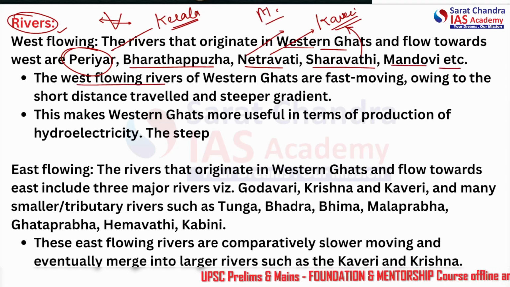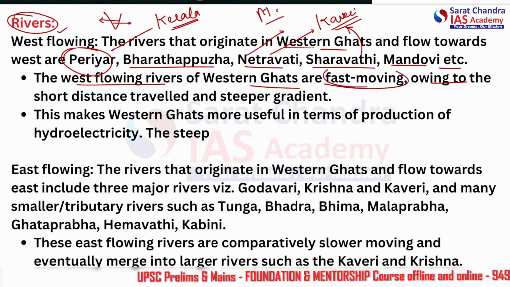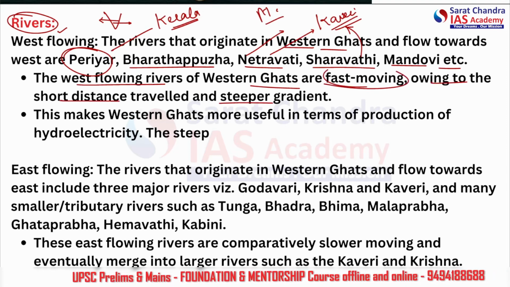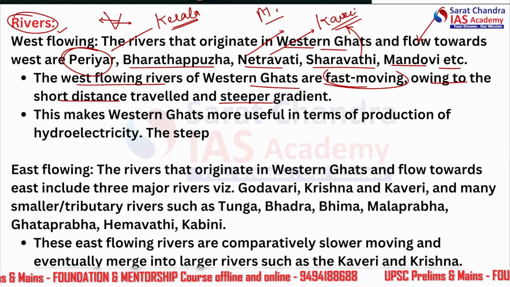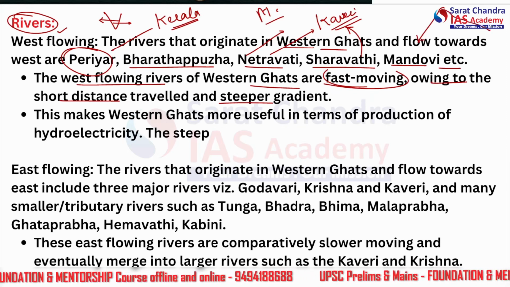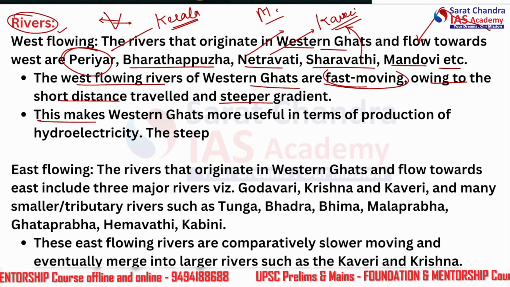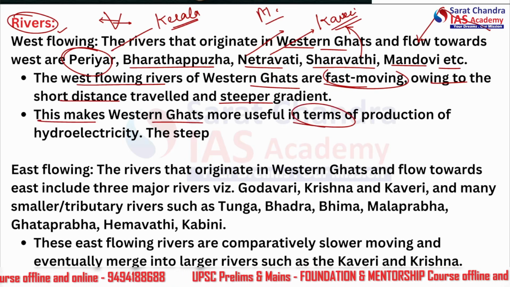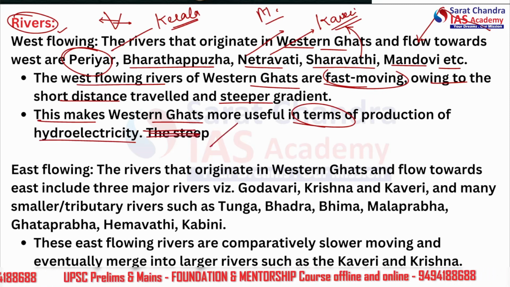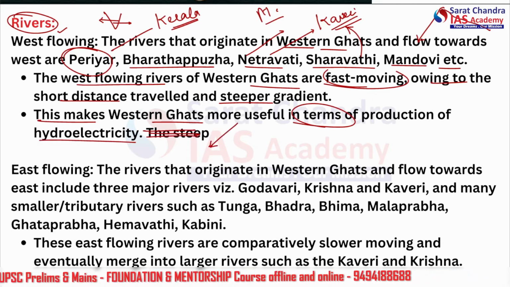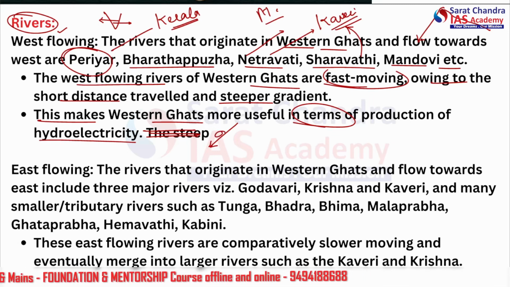The west flowing rivers of Western Ghats are fast moving, owing to the short distance traveled and steeper gradient, because this is more steep in the western side. Alright, in the eastern side, this is more like this. Alright, there's a gradient. So this makes Western Ghat more useful in terms of production of hydroelectricity. Which side has the steep gradient? The steep gradient is towards the west side.